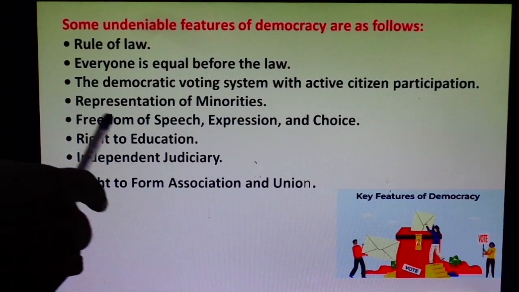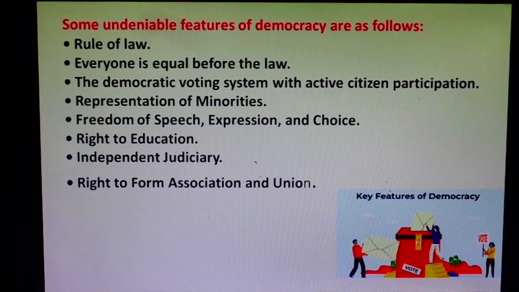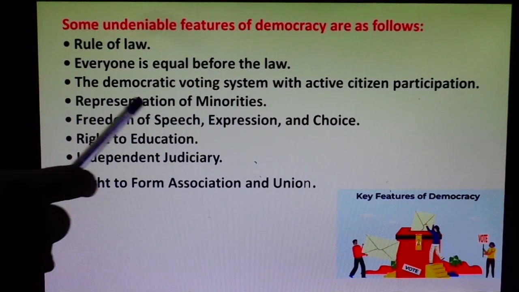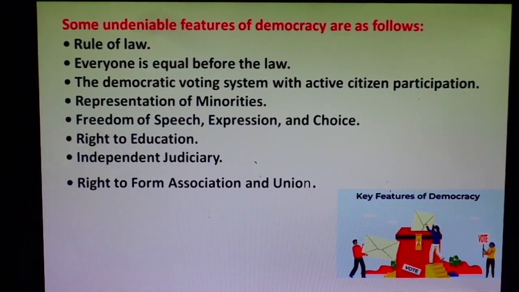And now this freedom of speech and expression and choices will be included in fundamental rights. We all know that the fundamental rights are the basic rights of the citizens of a country, which were given by our Indian Constitution, the 6 fundamental rights. So now when we talk about the freedom of speech and expression and choices, it means we are talking about the right to freedom.